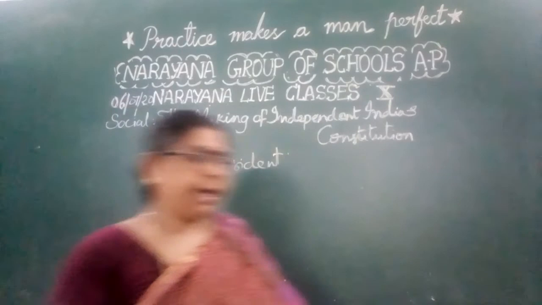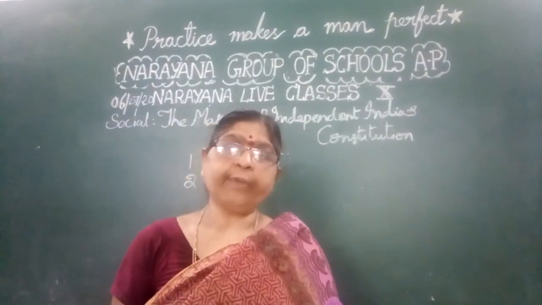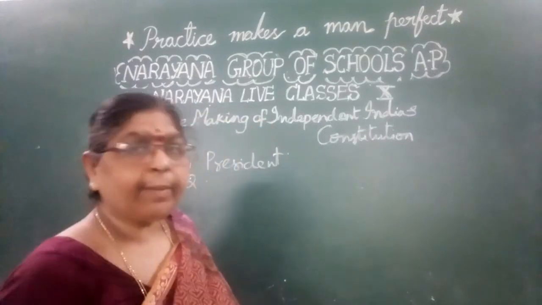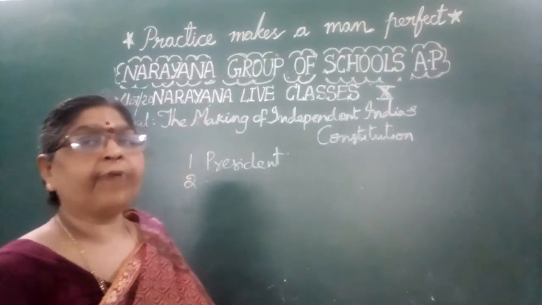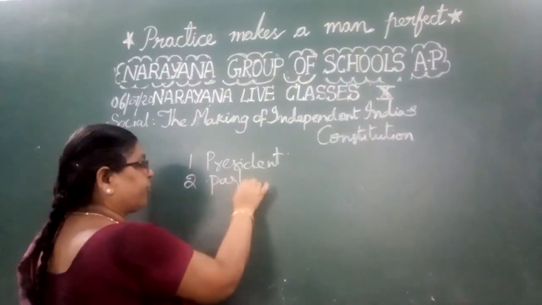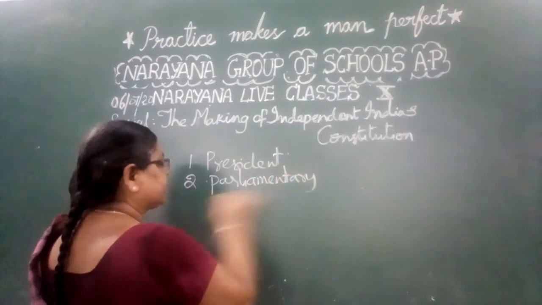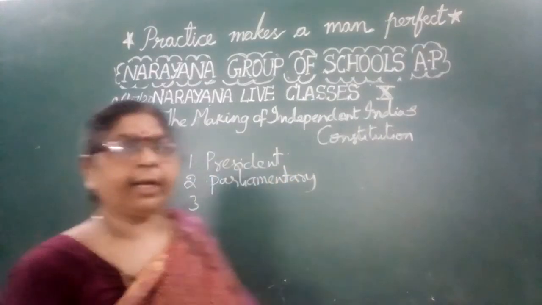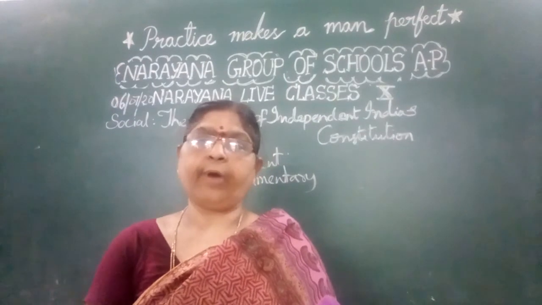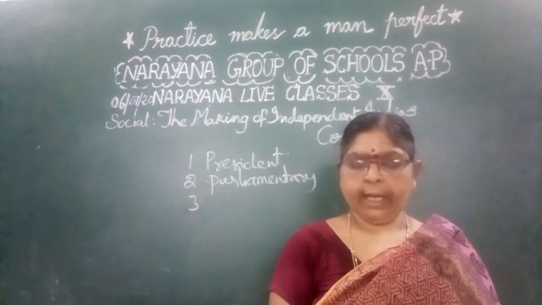Okay, children. Now based upon that only, what is the form of the government of India? Government form is the parliamentary form of government. You know very well that we have two types of governments. One is the parliamentary form and the other one is the presidential form. India has adopted the parliamentary form of government. So the second answer is the parliamentary form of government.